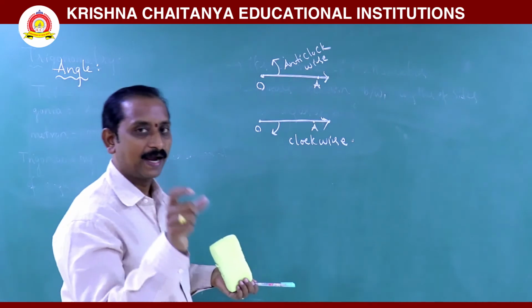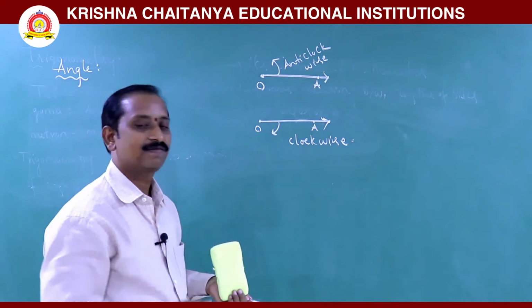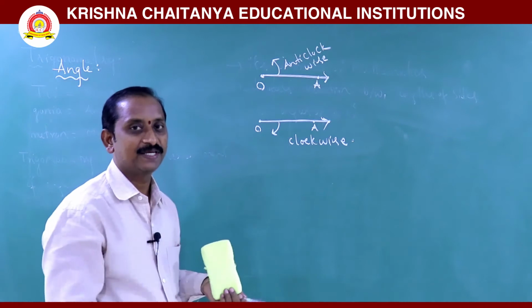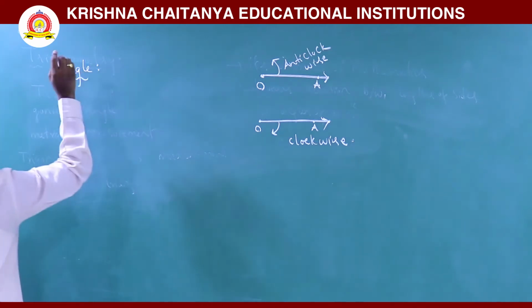Now that we know the anti-clockwise direction and clockwise direction, we move to the definition of angle. What is an angle?